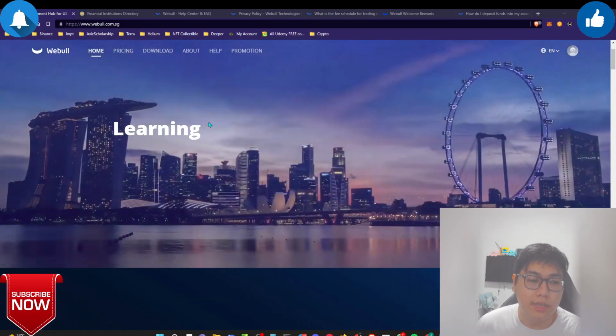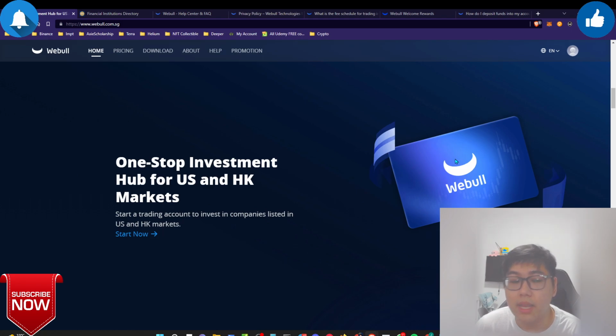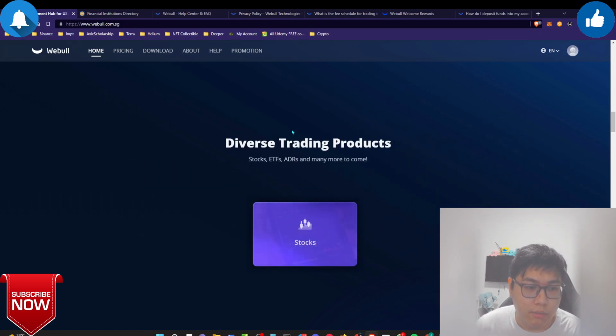And over here you can see that the platform is offering low cost, 0% commission, basically 0% fees for US and Hong Kong trades. And from there, zero commission, zero platform fees, zero membership fee. So I would say that everything here is free. And the next thing is a one-stop investment hub for the US and Hong Kong markets, which is okay, what they're achieving. And after that you can scroll down more, the website is very atas.